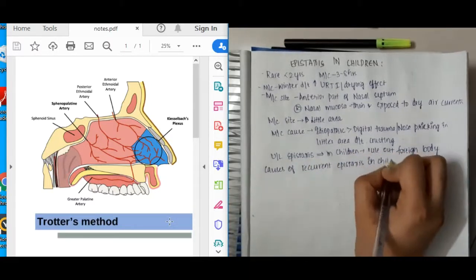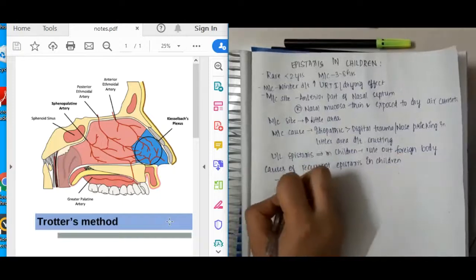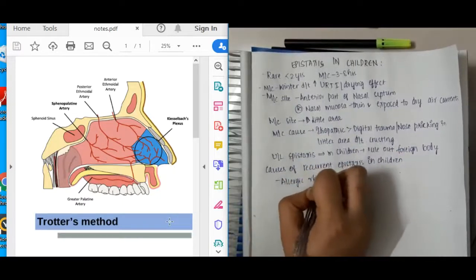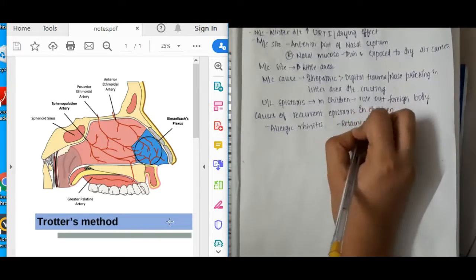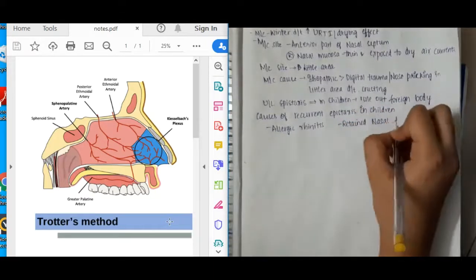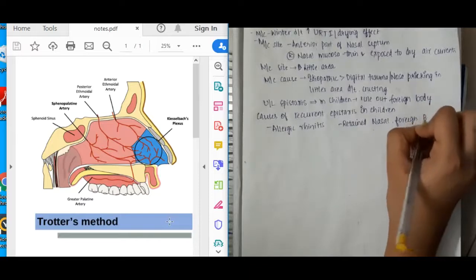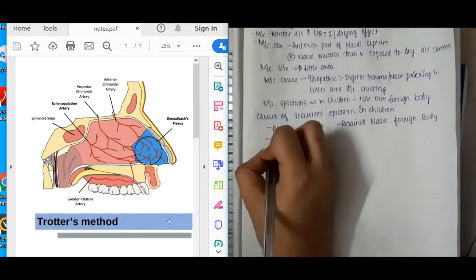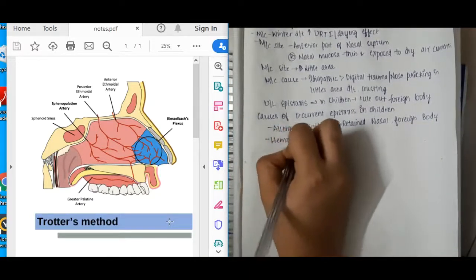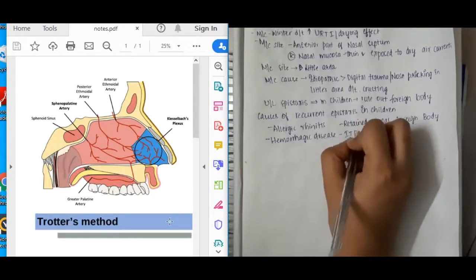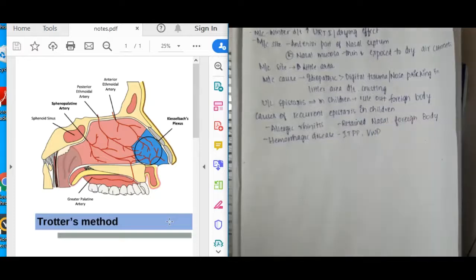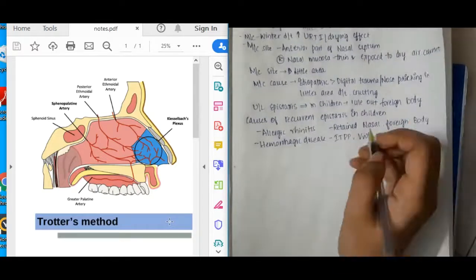The causes of recurrent epistaxis in children can be allergic rhinitis, retained nasal foreign body, then hemorrhagic disease. In the hemorrhagic disease, it can be due to idiopathic thrombocytopenic purpura or von Willebrand disease.